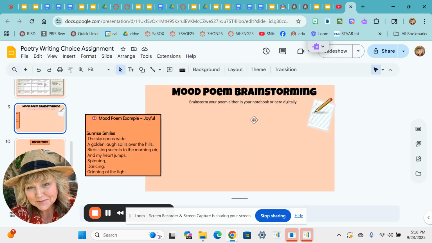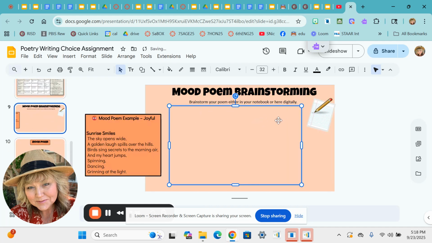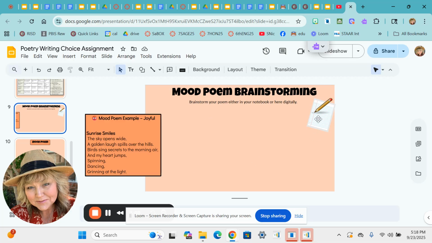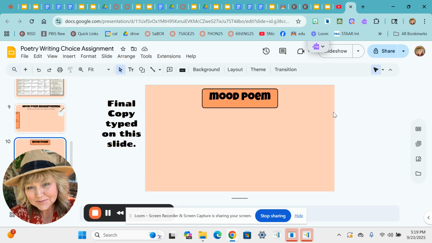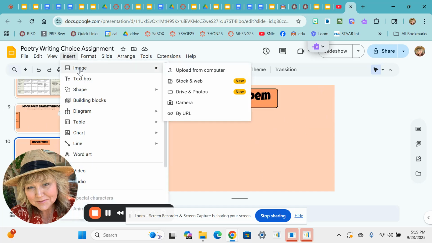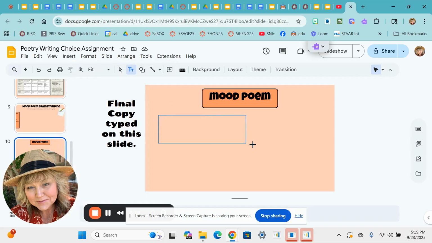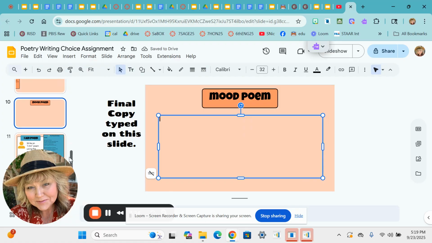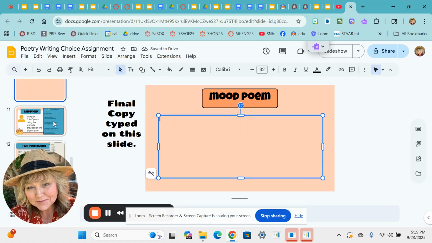And then you're going to brainstorm your mood poem either in your notebook or digitally. And then you're going to make sure others read your brainstorming and that you share it and you edit. Then you're going to type your final copy. And I'm going to insert a text box, and then you can type it here and add any images that you want. And I'm okay if you change the background color as well.